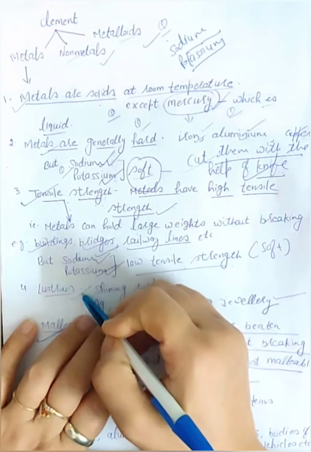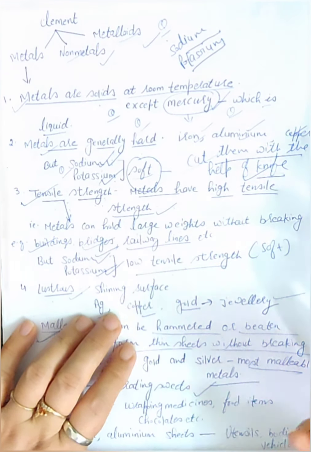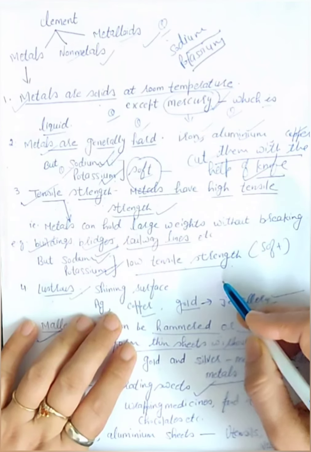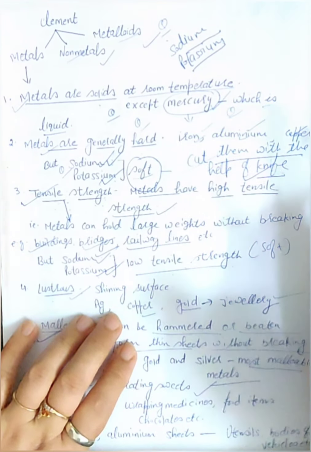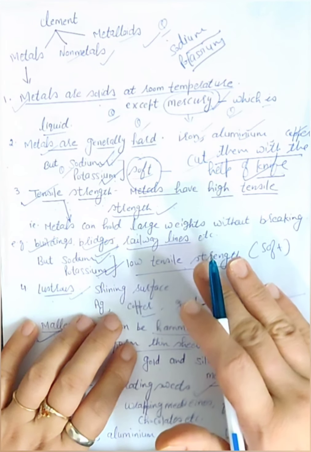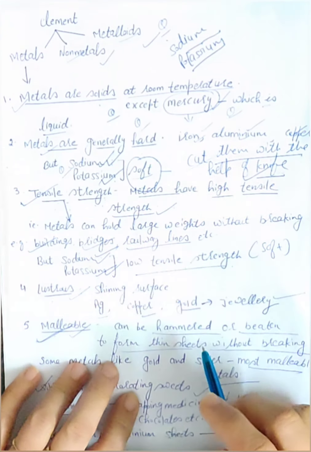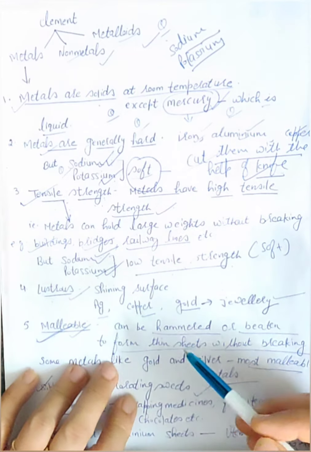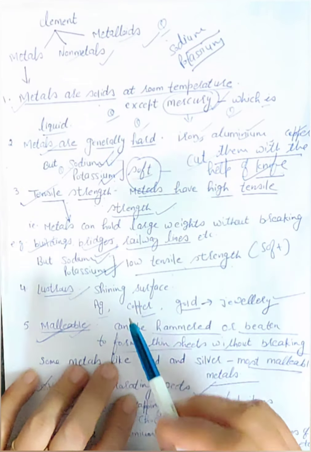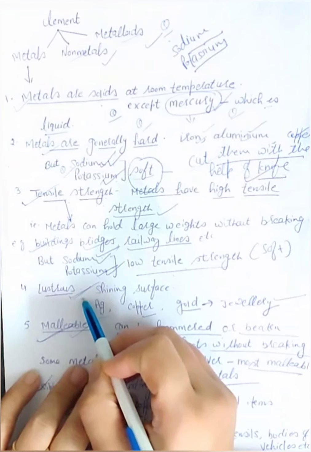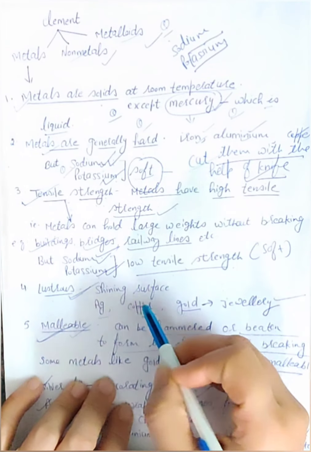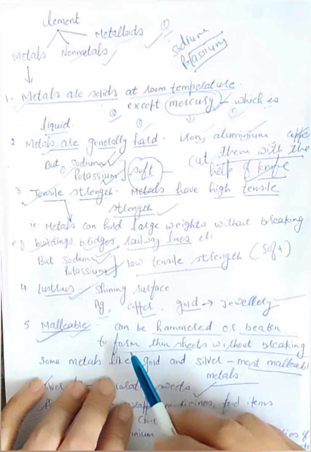Next is lustrous. If I say gold, if I say silver, what will you observe? Gold, silver, copper, all these are shining metals. These metals have a shining surface. If metals have a shining surface, for that we use the word lustrous. Metals are lustrous. Metals have a shining surface.